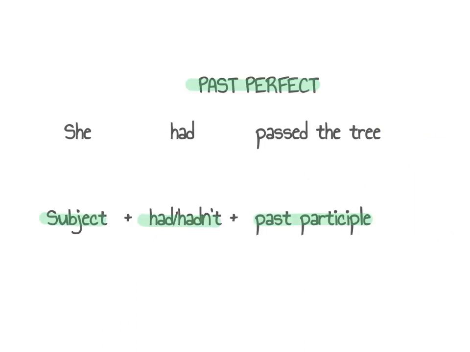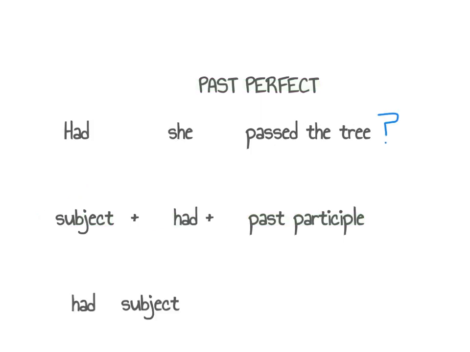We form the past perfect with the subject plus had or hadn't and the past participle. To make the question form of the past perfect, we invert the subject and had. Had she passed the tree?